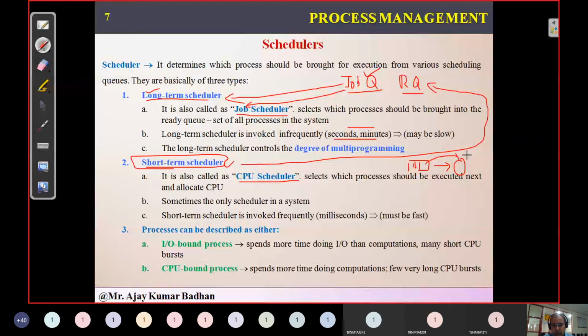How fast? Fast means maybe milliseconds or nanoseconds. That's the reason we call it the short-term scheduler, and it is also called the CPU scheduler. So that is the difference. I think people can now provide the differences between the long-term scheduler and the short-term scheduler.